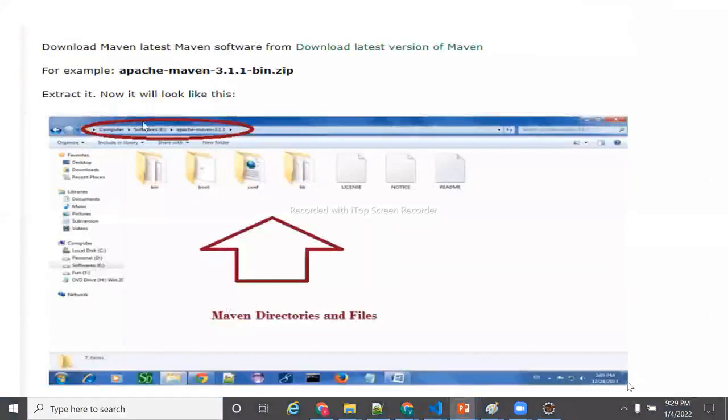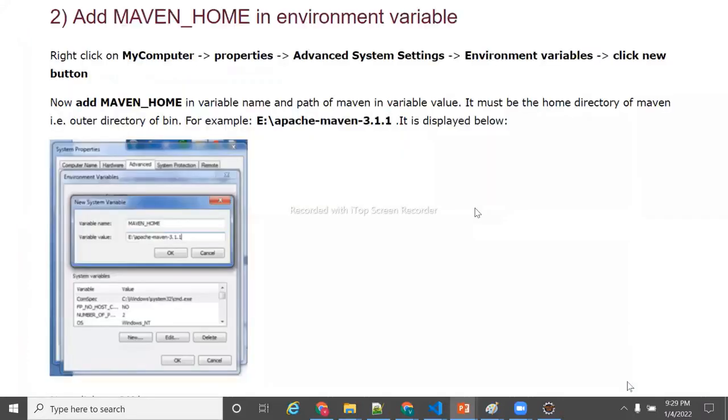Then you need to extract that zip file. Assuming that I extracted it to the softwares folder on the E drive, in maven 3.3.1. You need to extract that. Then these are the files you are going to get after extraction of Maven. Okay. Then you need to create an environment variable. The next point is we need to create an environment variable.